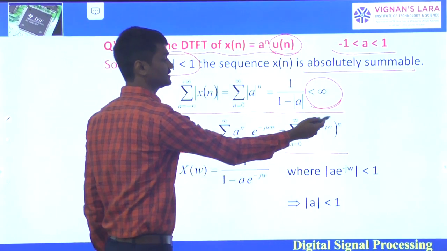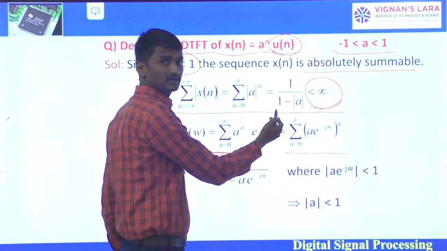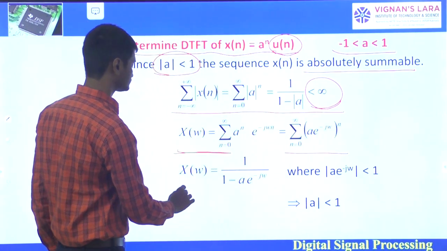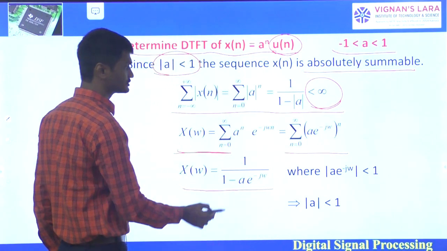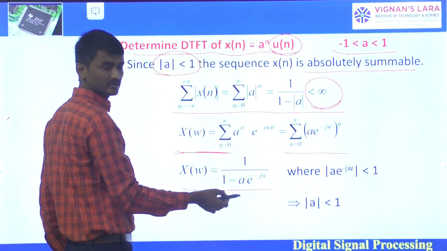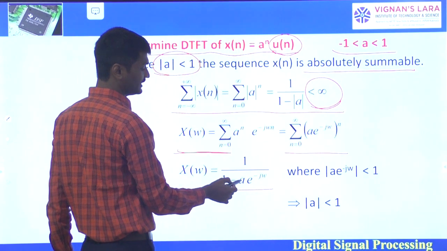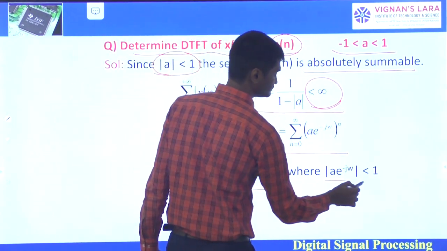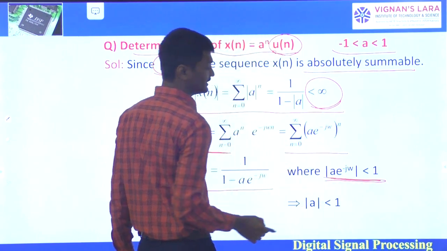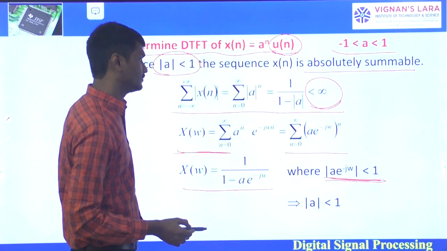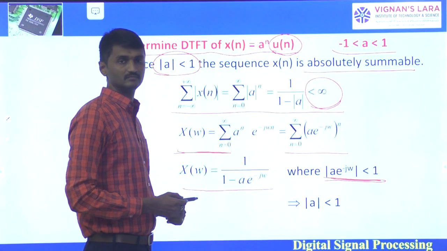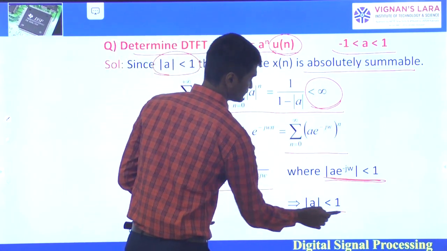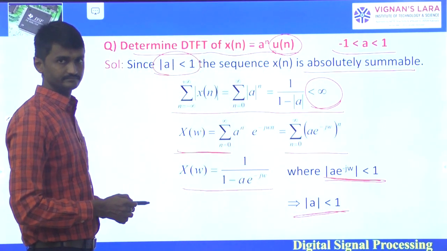If you apply some values of n, then we can calculate the GP. So X of omega is of the form 1 by 1 minus a e power minus j omega, where mod a e power minus j omega should be less than 1; at that time only it will exist. So a is less than 1.